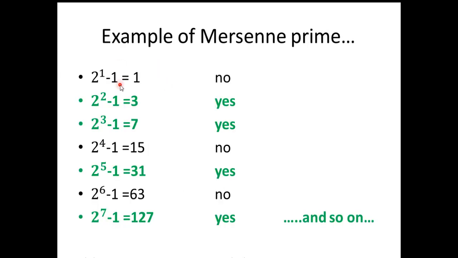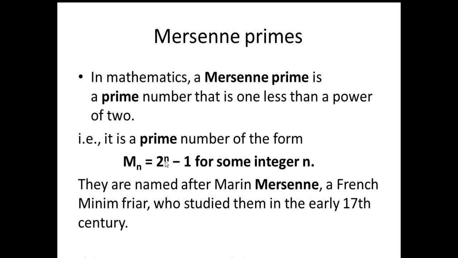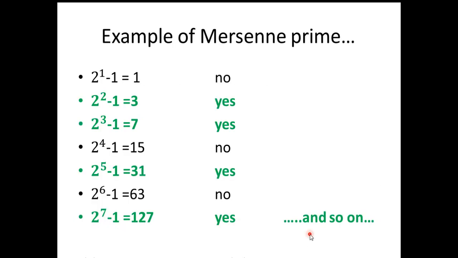For example, if we take different values of n, let us see what is the value of Mn. If we take n equal to 1, then 2 to the power 1 minus 1 is 1. It is not a prime number, so no. 2 squared minus 1 is 3, it's a prime number, so yes, it's a Mersenne prime. 2 cubed minus 1 is 7, which is prime, so it's a Mersenne prime. 2 to the power 4 minus 1 is 15, which is not a prime number.